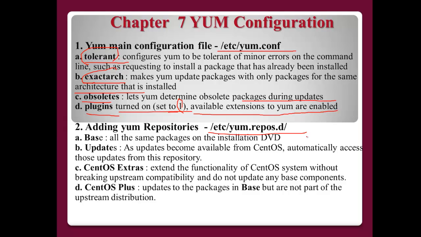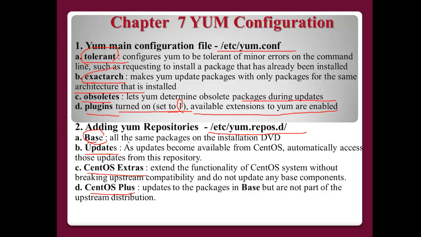So here it is yum.repos.d. In this directory you can find some yum repositories. Here you can find this kind of keyword: base, updates, extras, or plus. According to your setting, sometimes you can activate these keywords or not, according to your selection.